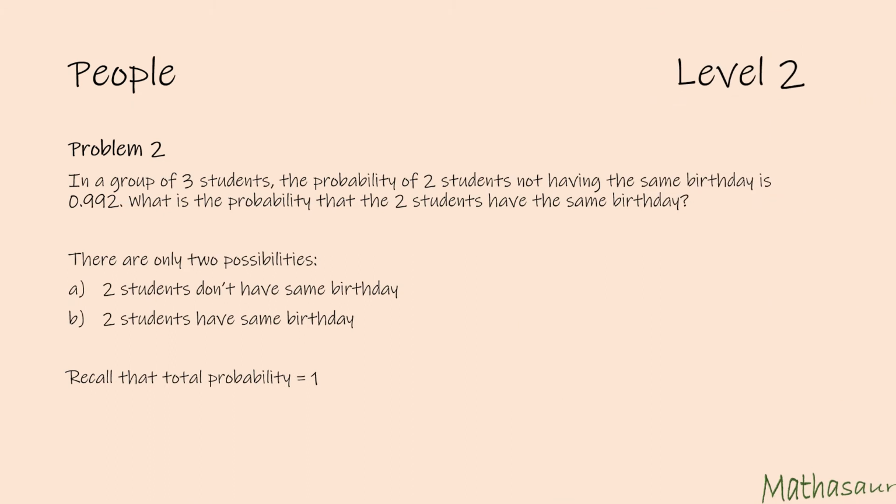Now recall that total probability is equal to 1. So probability of 2 students not having the same birthday plus probability of 2 students having the same birthday would be equal to 1. Or 0.992 plus probability of 2 students having the same birthday would be 1. In other words, probability of 2 students having the same birthday would be 1 minus 0.992 or 0.008.